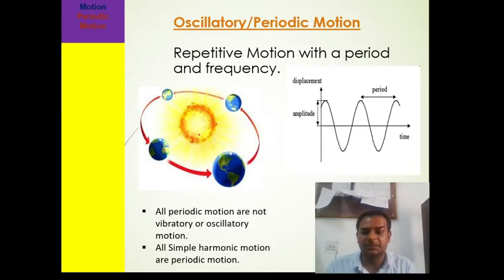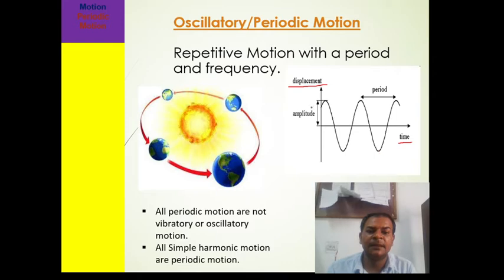And when we said Earth is rotating about its own axis, it just takes 24 hours. So this has particular time and particular frequency. Now we said that periodic motion also has amplitude and time period. How do we calculate it? If we make a curve between time and displacement, then displacement is changing with respect to time.